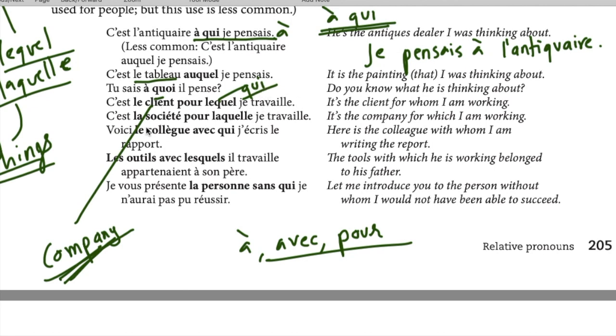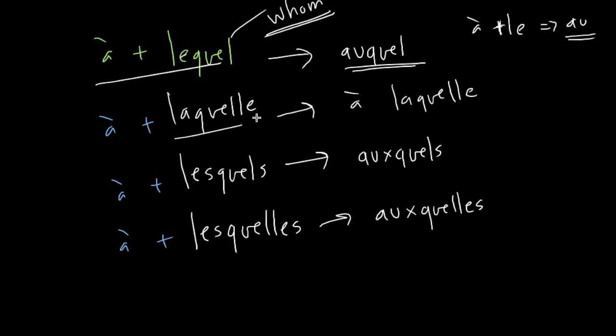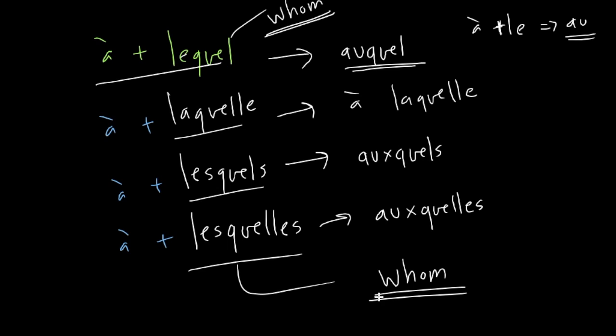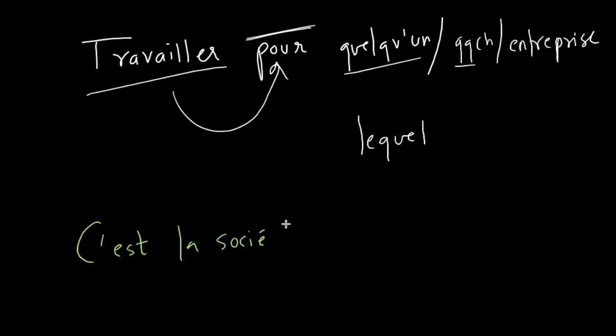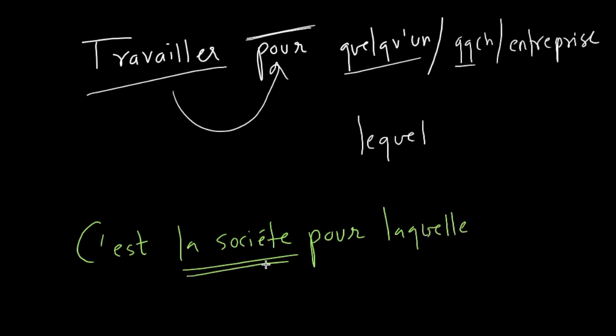That also goes. C'est la société pour laquelle. See the change. Pour laquelle, because it's la société. It's the society for which I work. Laquelle, lequel, lesquels, lesquelles, all of them mean whom or which. They are relative pronouns and they come with sentences where the verb has a preposition. Now I'm taking this example: c'est la société pour laquelle je travaille. I'm using laquelle because it's a feminine thing we are referring to. Je travaille pour la société. C'est la société pour laquelle, for whom I work.